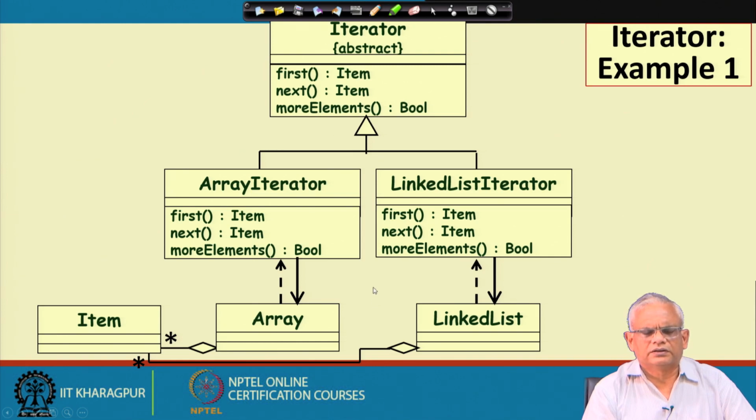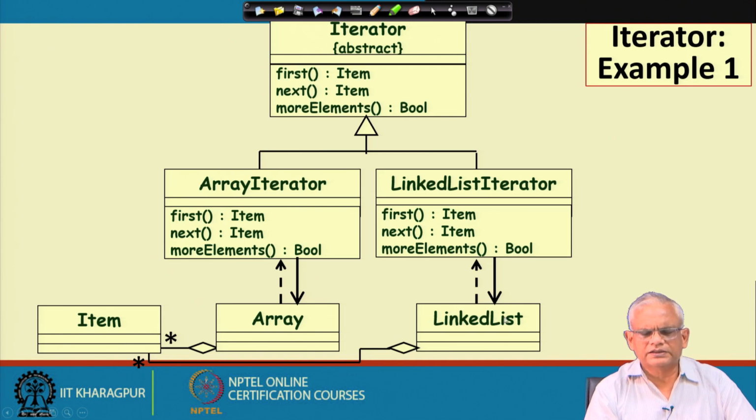And the array iterator and linked list iterator are subclasses of the iterator, which is an abstract class. The array creates an array iterator object by passing a reference to itself, and therefore the array iterator has an association relationship with the array, where it keeps track of the reference of the array.